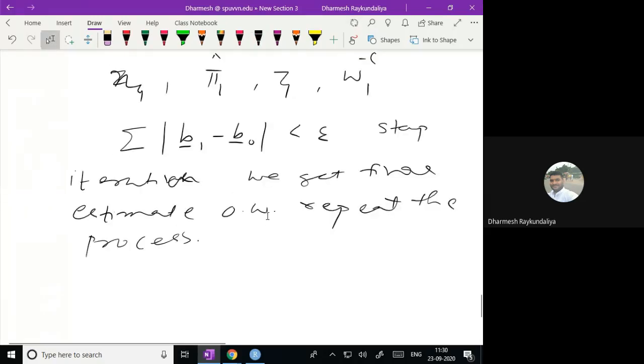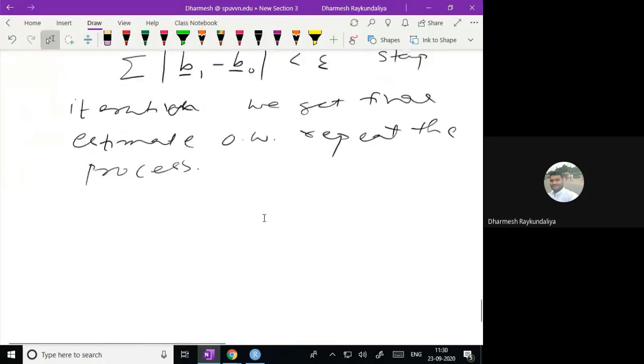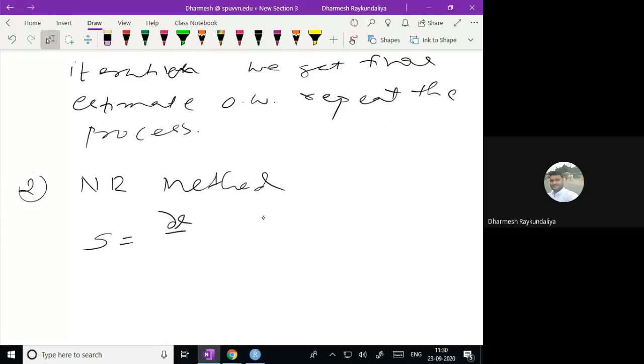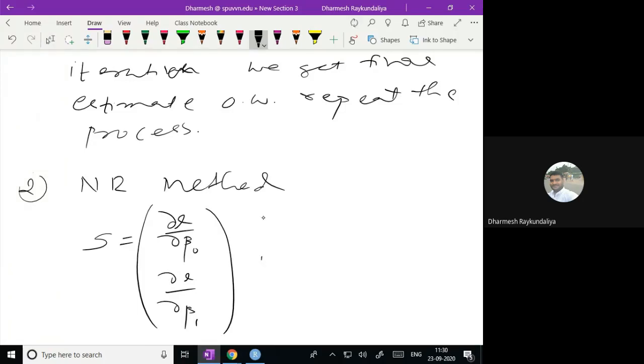Okay. So this is one method. The second method is the Newton-Raphson method. What we do is calculate the score vector: del L by del beta 0, del L by del beta 1, and if we have p parameters, we continue up to beta p. And then we calculate the Hessian matrix.